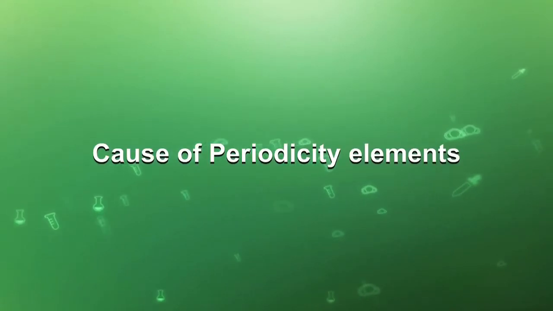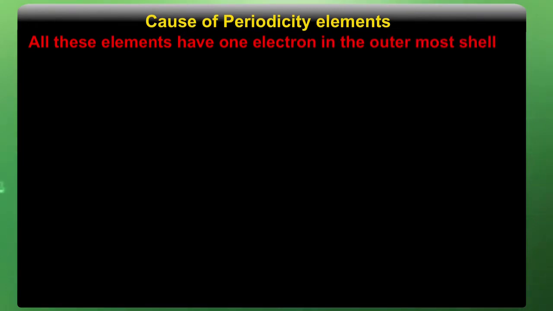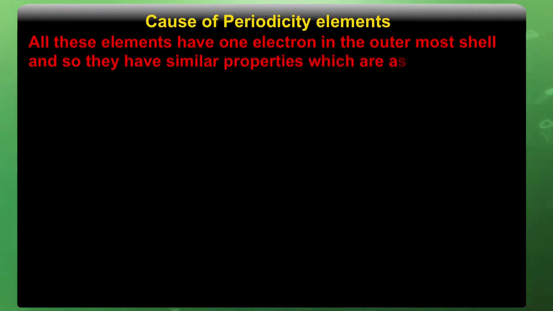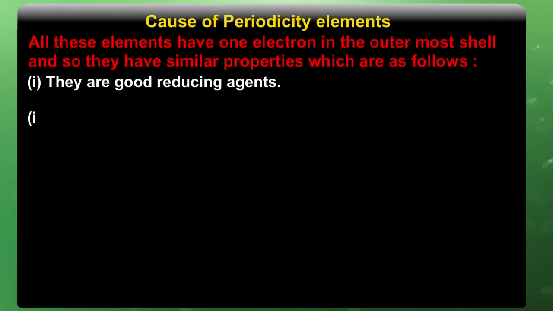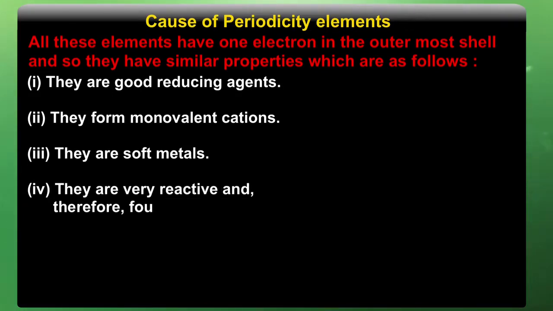Now, let us understand what is the cause of periodicity of elements. All these elements have one electron in the outermost shell, and so they have similar properties which are as follows. They are good reducing agents, they form monovalent cations, they are soft metals, they are very reactive and therefore found in nature in a combined state.